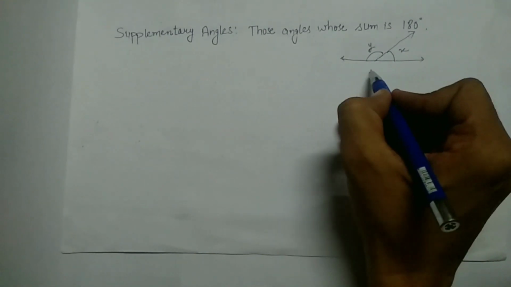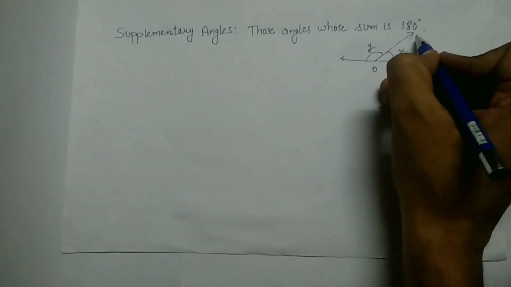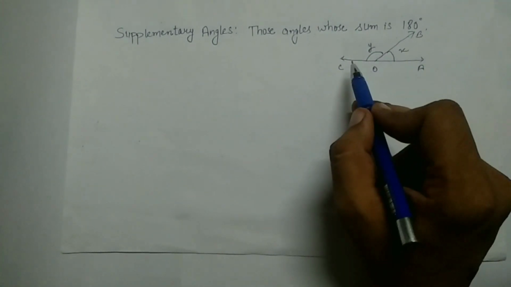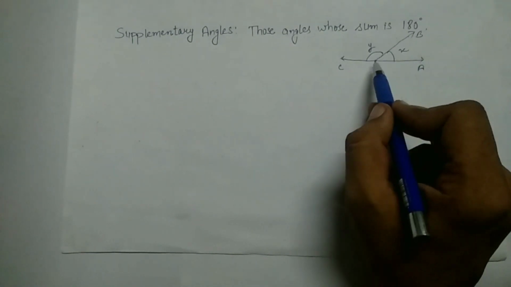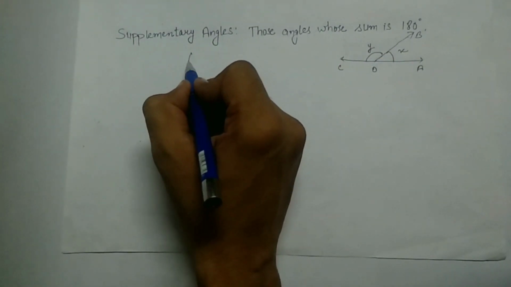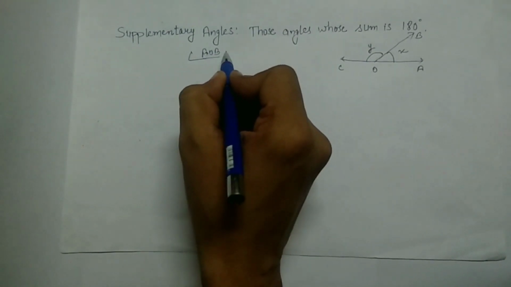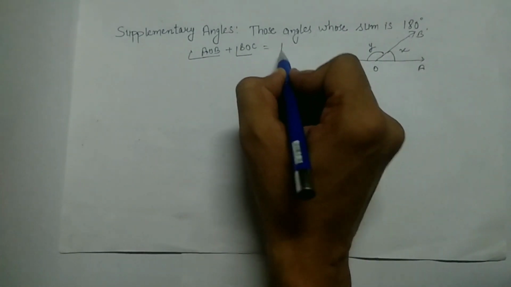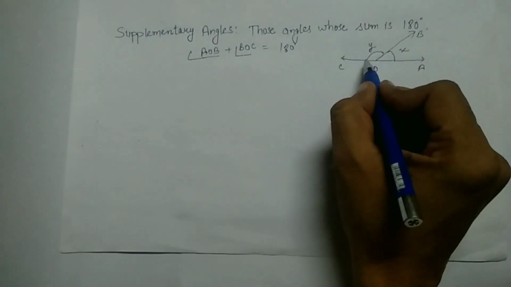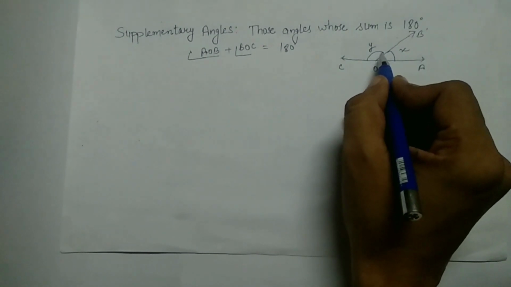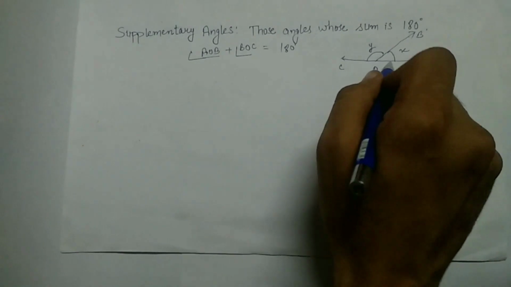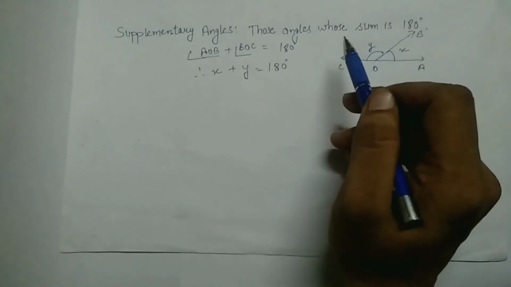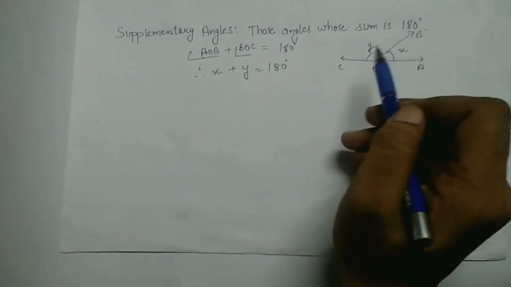So let's take the name of this A. So guys, these are the namings. Angle AOB is equal to X and angle BOC is equal to Y. As you can see, if I add angle AOB and angle BOC, the angle becomes 180 degrees, which is a straight angle, as we are aware. So angle Y plus angle X is equal to 180 degrees. Therefore angle X plus Y equals 180 degrees. So those angles are called supplementary angles.